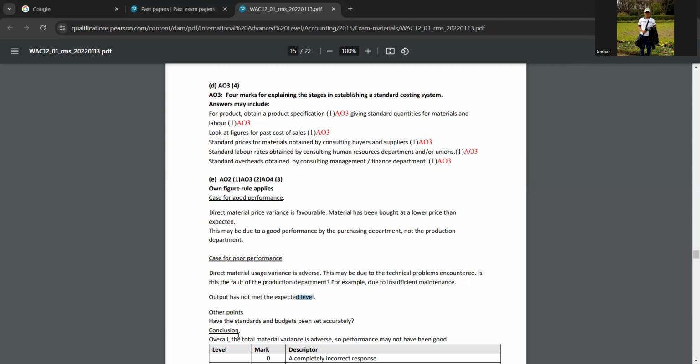Whether they were set accurately or not, we don't know. And then you can say that overall the total material variance is adverse, so performance might not have been good. Like that you can give an overall conclusion. Did you understand the whole answer now? Yeah, I understood the whole lot. Okay.